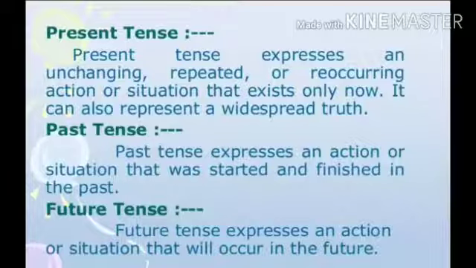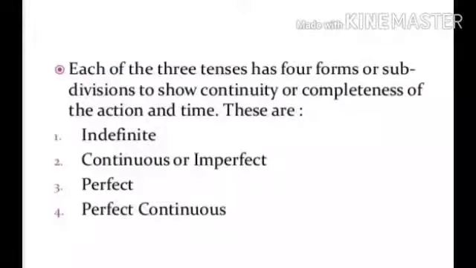Now come to the past tense. Past tense expresses the action that started and ended in the past time. In the same way, future tense expresses an action that will occur in the future. Now, all these three forms have their own four forms that express clearly about the action and the time. These four forms are indefinite, continuous, perfect and perfect continuous.